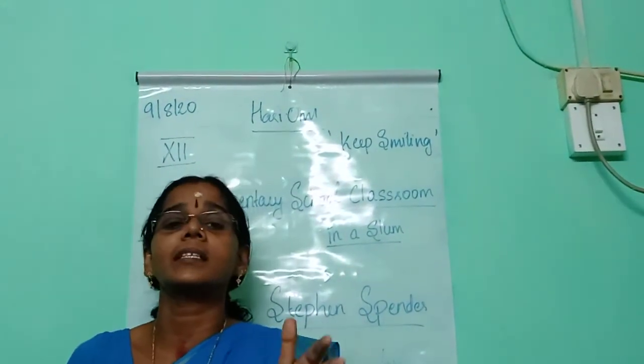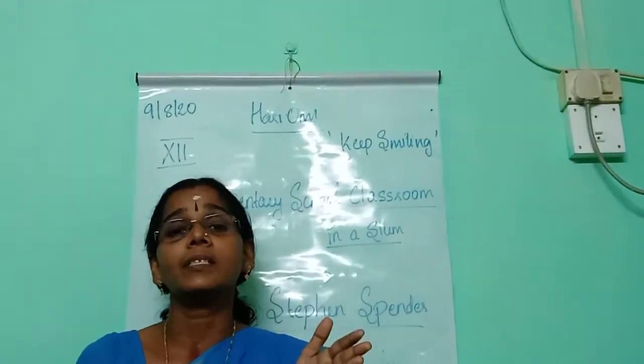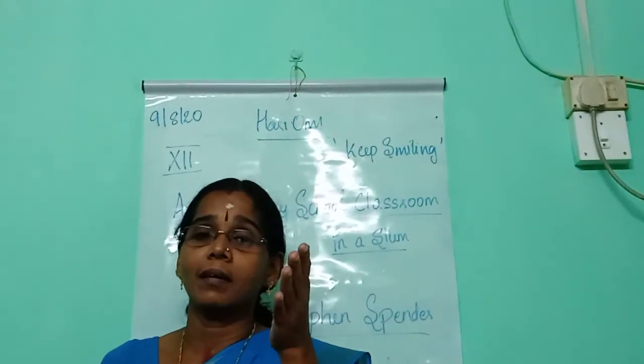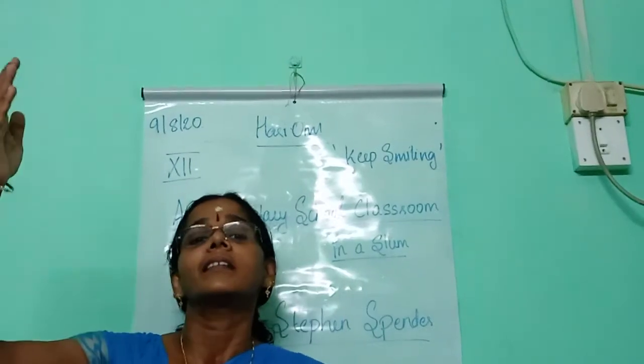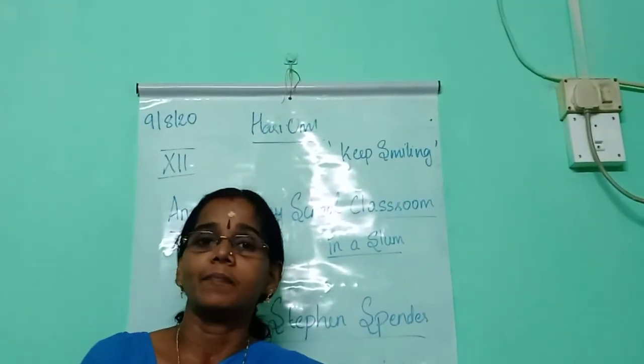Then in the beginning of the stanza, the poet uses the word sour cream. What is the color of the sour cream? Off-white. Here he uses this word to suggest the decaying aspect. That means the walls of the classroom are dull and dirty.